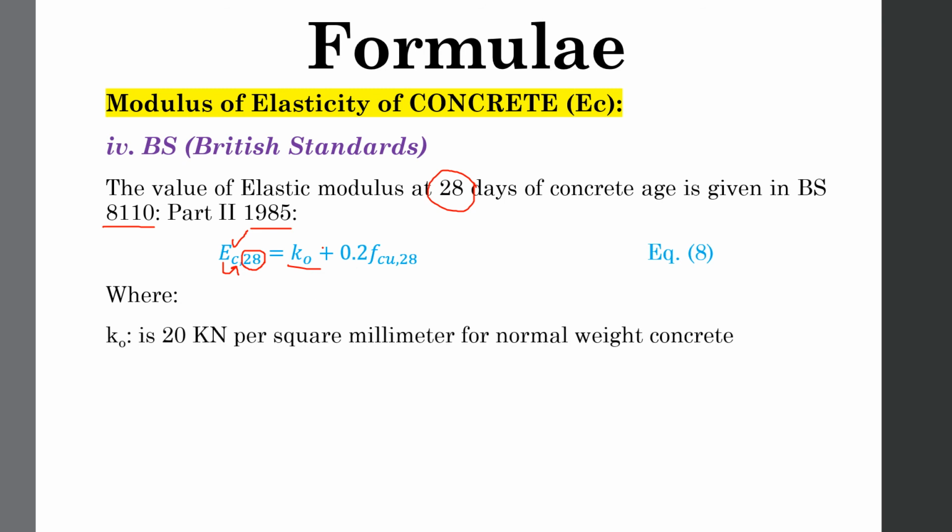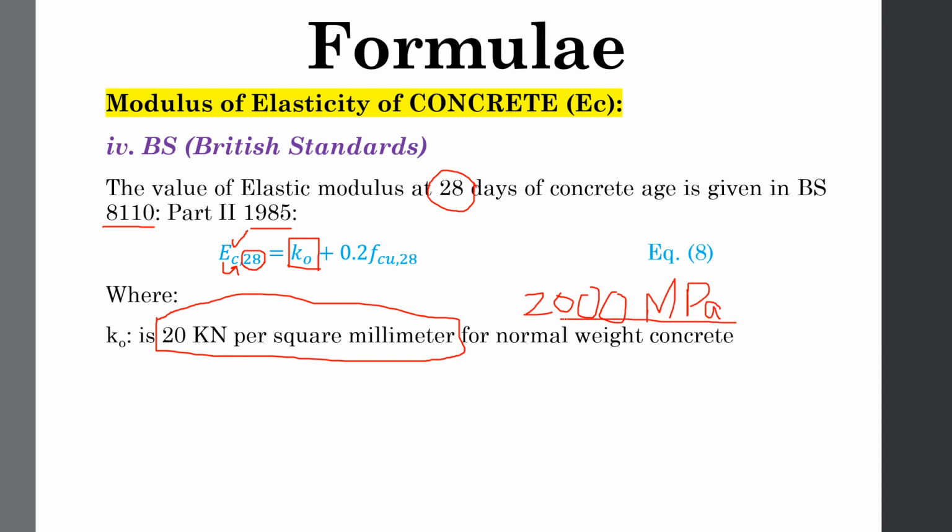Here in this formula, we don't know what K naught is. The value of K naught is 20 megapascal. Sorry, this is 20 kilonewton per millimeter square. It means 20 gigapascal or 20,000 megapascal.